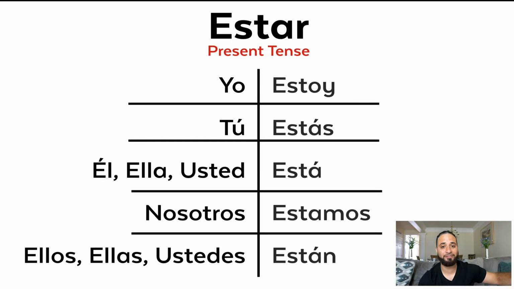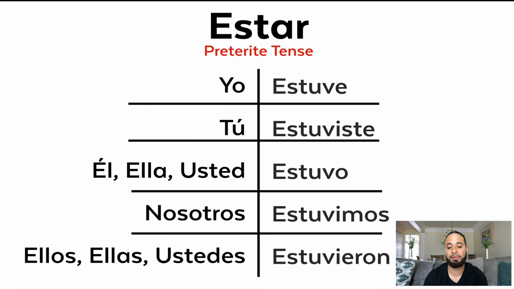Now remember, refer back to my video estar versus ser, so you know the difference between when to say I am, yo soy, and I am, yo estoy. So watch that video, pay attention to that. Yo estoy, tú estás, él, ella, usted está, nosotros estamos, ellos, ellas, ustedes están. All right? So estoy, estás, está, estamos, están. If you've been practicing conjugating your AR verbs, then you will start to see some patterns.